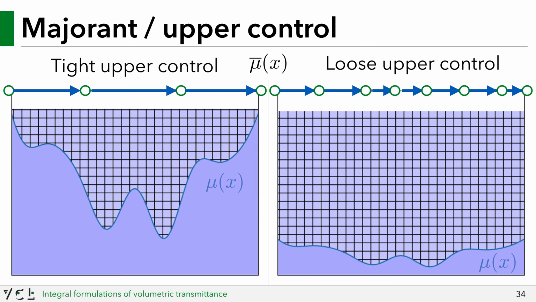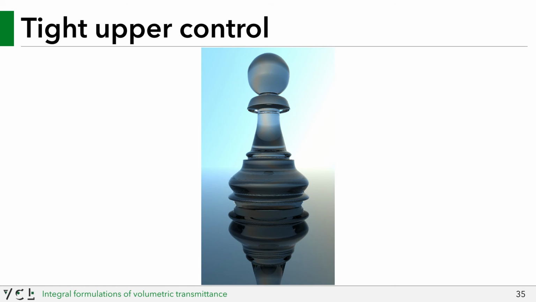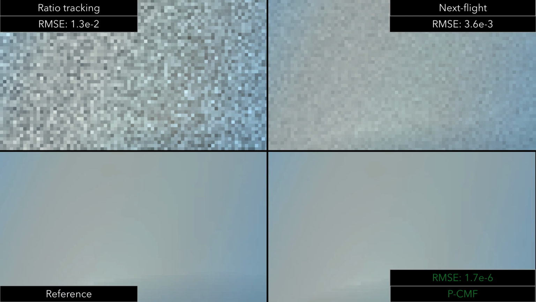So now, we will go over its edge cases. First, let's look at the case where we have a relatively tight upper control using this homogeneous medium. For this, in all future scenes, we utilize a modified path tracer to evaluate all branches on reflective and refractive boundaries and only use fully absorptive mediums with no scattering to avoid noise from all sources other than transmittance estimation.